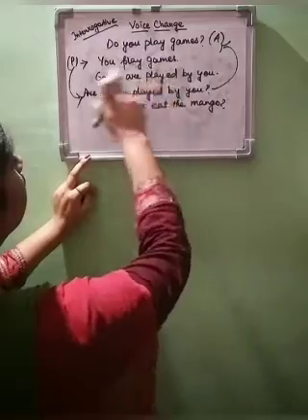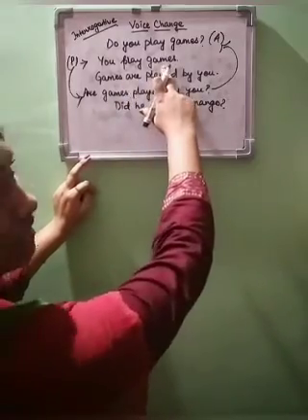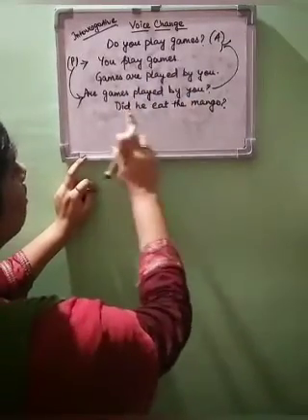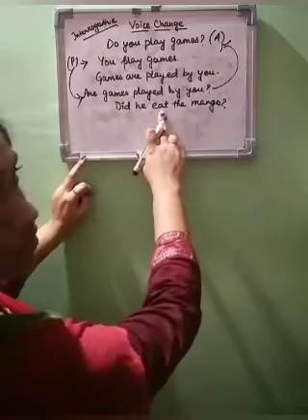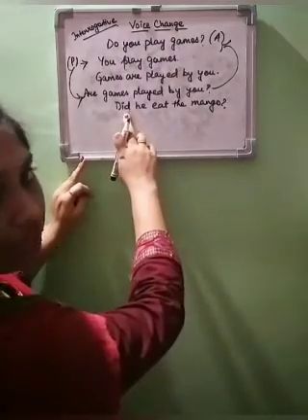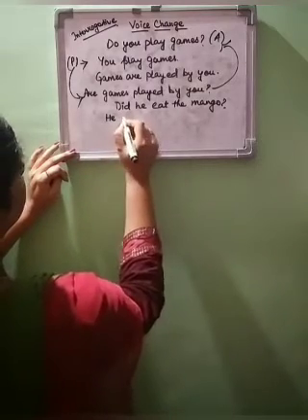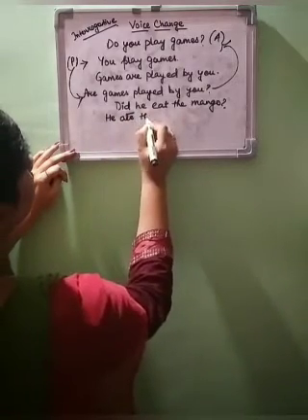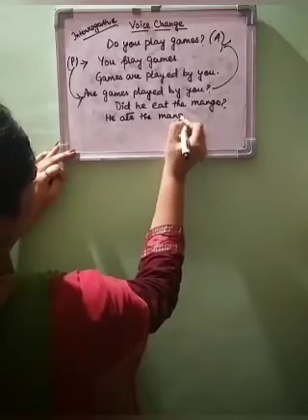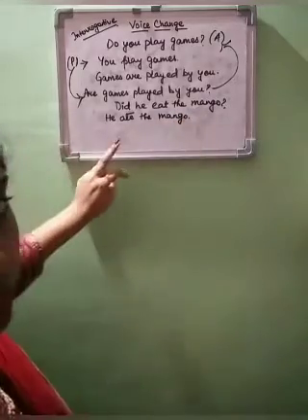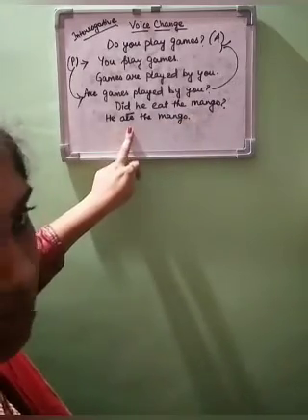Here we have written in present tense, but if you see, this is in past tense. With the word "did," that means it is in past tense. So if we write, we'll have to write, he ate the mango. We have to write in this way because it is in past tense.